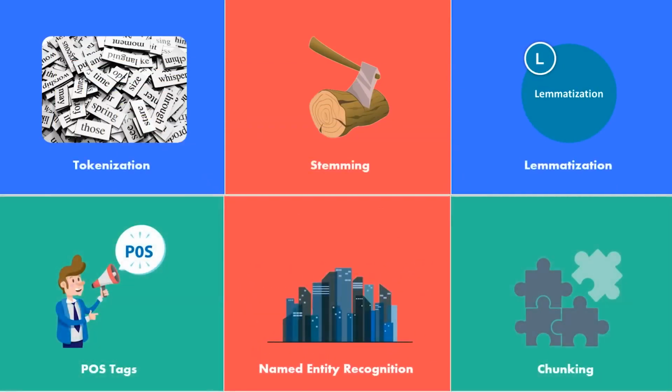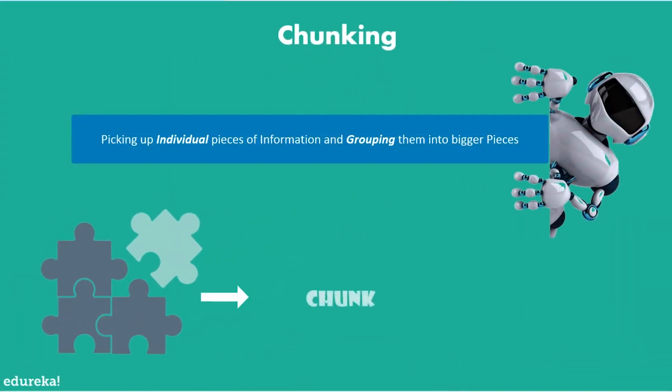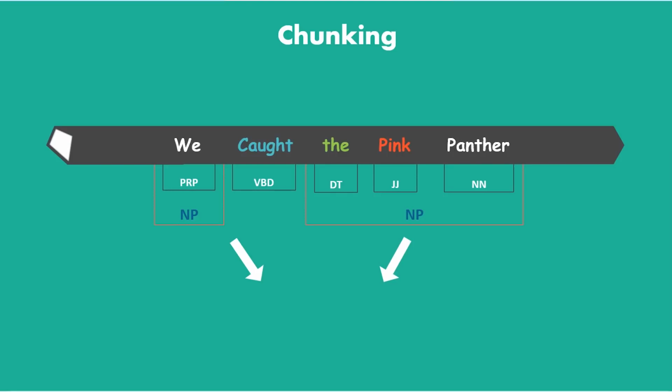Now, once we have divided the sentences into tokens, done the stemming and the lemmatization, added the tags, and added the named entity recognition, it's time for us to group it back together and make sense out of it. For that, we have chunking. Chunking basically means picking up individual pieces of information and grouping them together into bigger pieces. These bigger pieces are also known as chunks. In the context of NLP, chunking means grouping of words or tokens into chunks. As you can see here, we have pink as an adjective, panther as a noun, and the as a determiner, and all of these are chunked together into a noun phrase. This helps in getting insights and meaningful information from the given text.